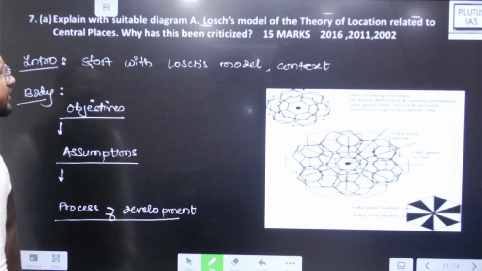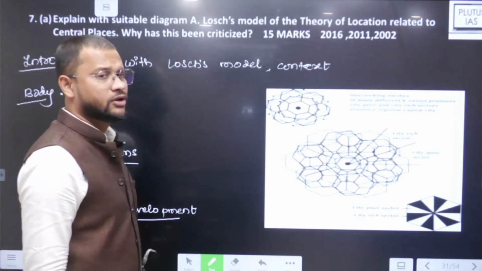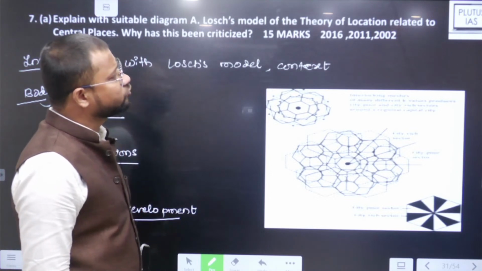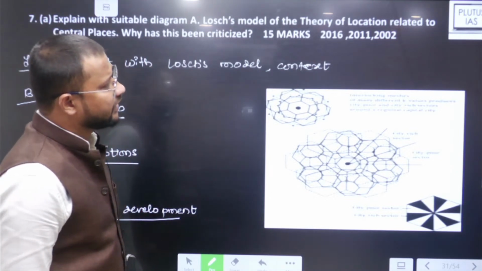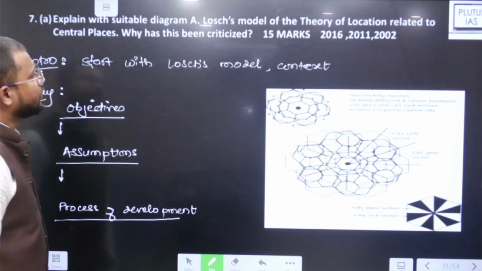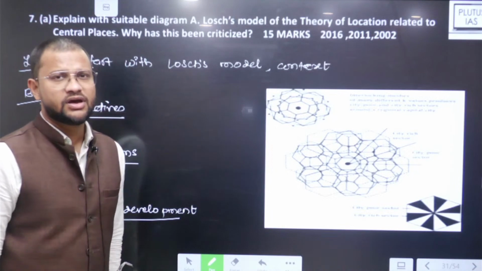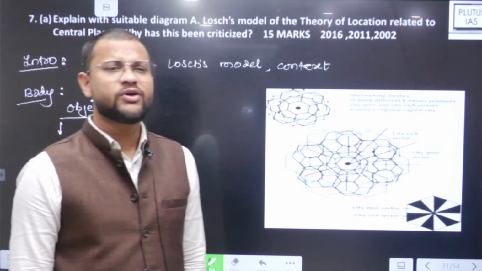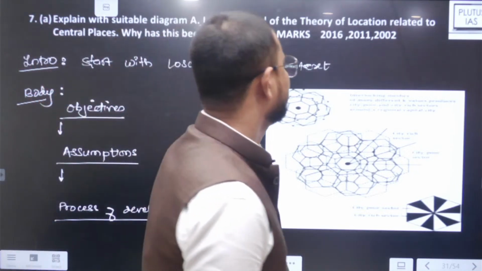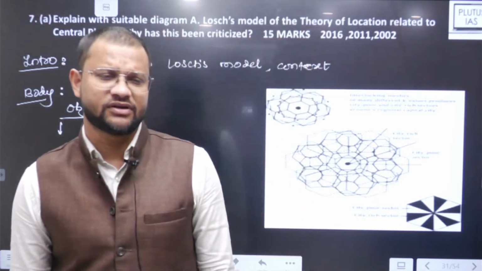Explain with suitable diagram August Losch model of the theory of location related to central places. Why has this been criticized? The same question was asked in 2016, 2011, 2002 and on a number of instances.